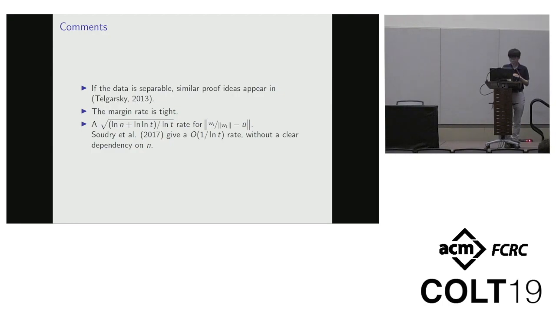And in another prior work, Soudry et al. 2017, they give a 1/log rate for the same quantity, which is quadratically faster than ours. However, a clear dependency on n is not given there. Also, the proof techniques in our work and in Soudry et al. 2017 look pretty different, and it is very interesting to understand the trade-off between them.